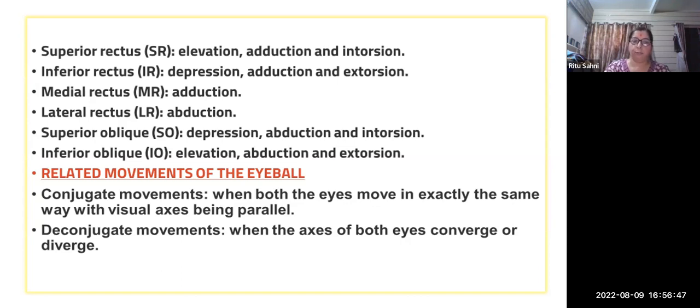And there is a conjugate movement, when both eyes move in exactly the same direction with the visual axes being parallel, and disconjugate movements, when the axes of both eyes converge and diverge.